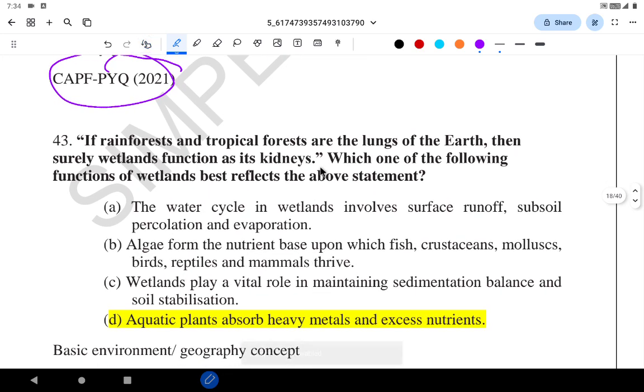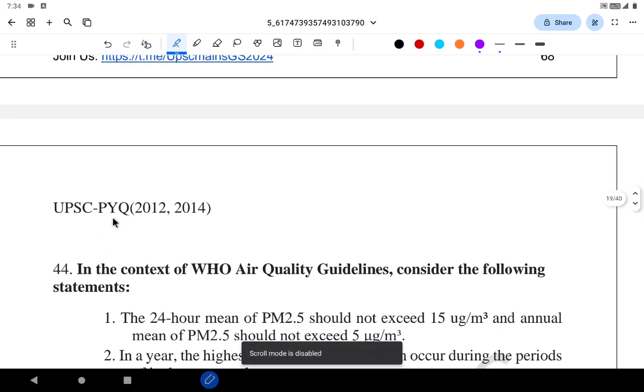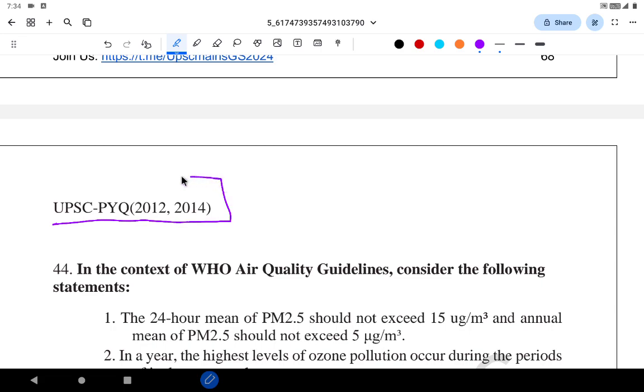If rainforest and tropical forest are the lungs of the earth, then surely wetlands function as the kidney. Which one of the following functions of the wetland best reflects the above statement? What is the kidney? The kidney purifies the heavy nutrients. The main function of the kidney is purifying. So here is option D: aquatic plants absorb heavy metals and excess nutrients. So it's a very easy question. And questions related to wetlands and the kidney, the function of wetlands, were asked in 2012 and 2014 as well.